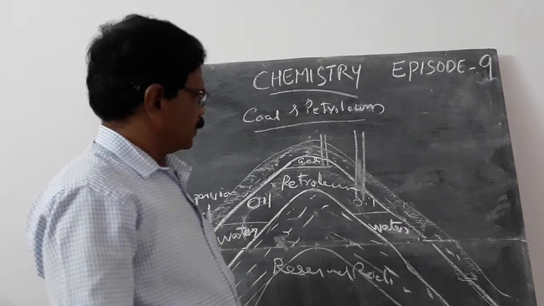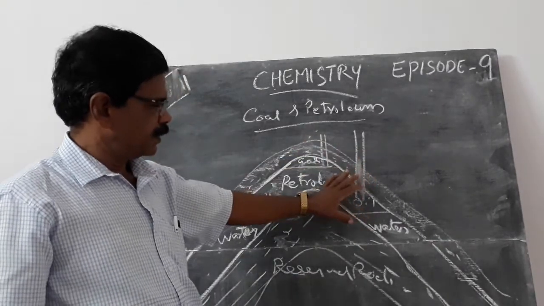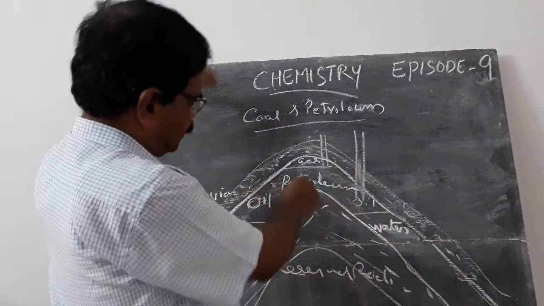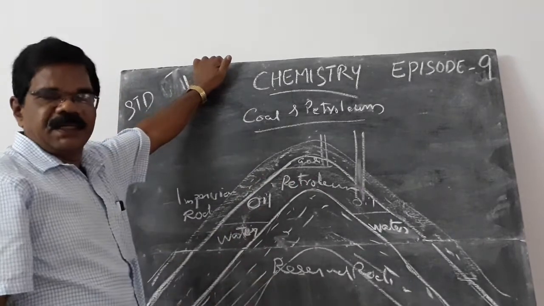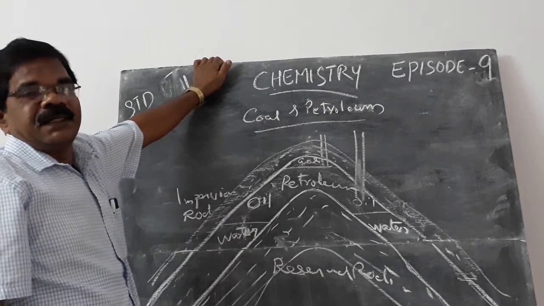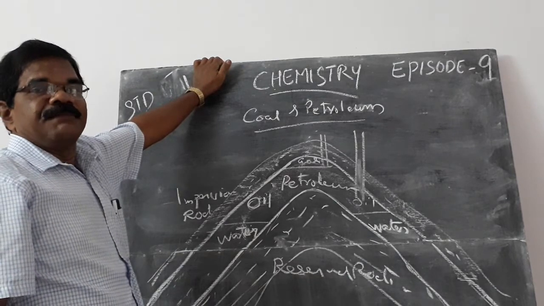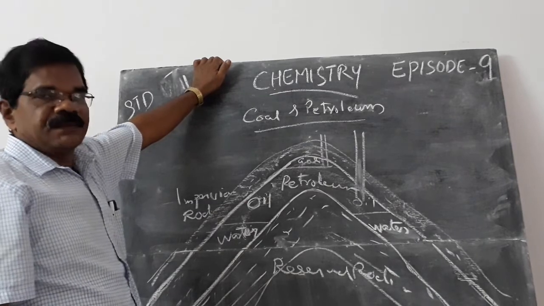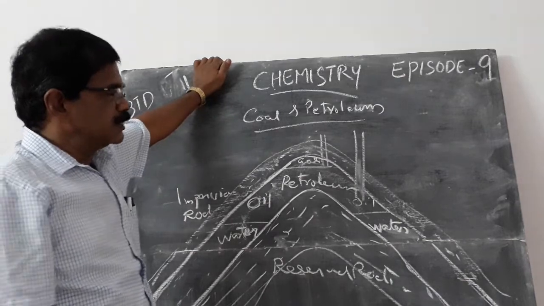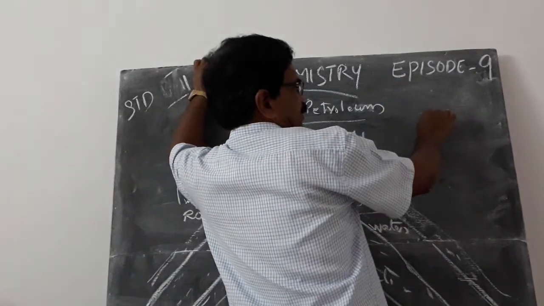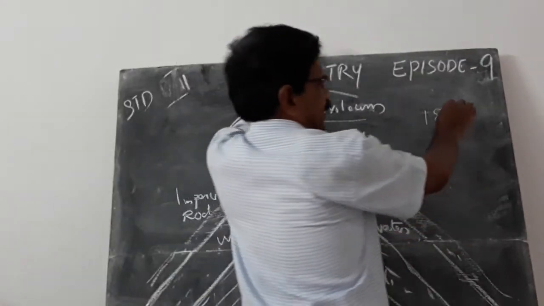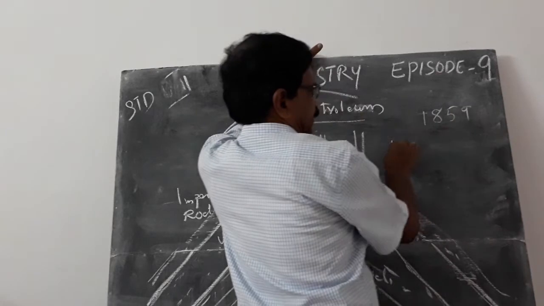The process of mining petroleum products, crude oil, under the sea started in 1859 at Pennsylvania in the USA. The first oil well was started and mining oil began in 1859 at Pennsylvania.